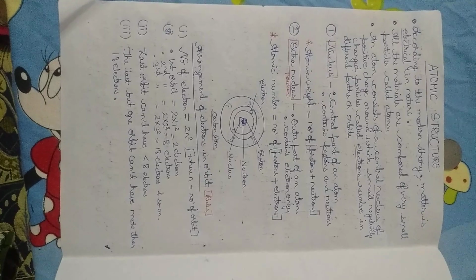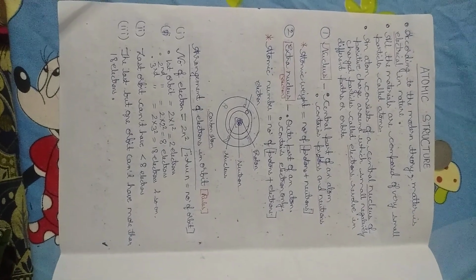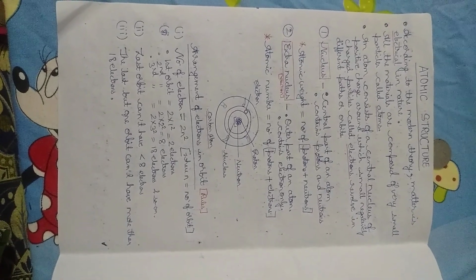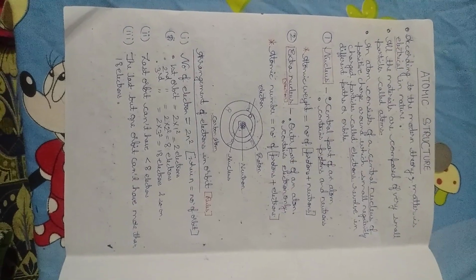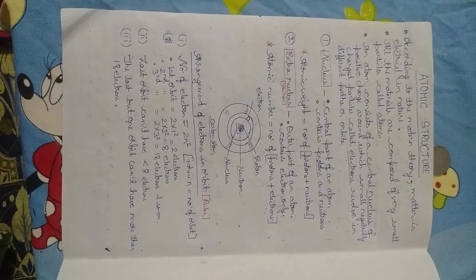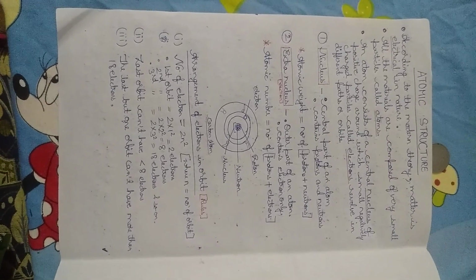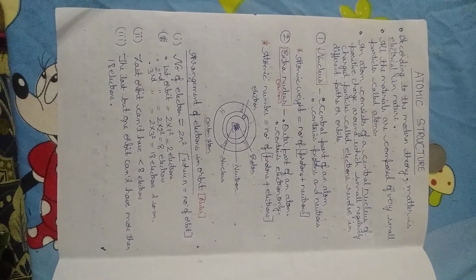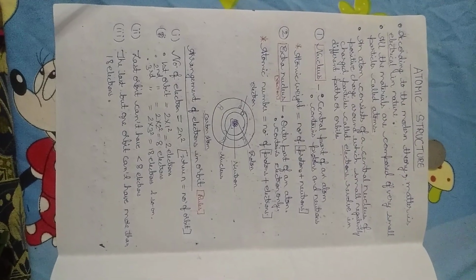According to modern theory, matter is electrical in nature. All materials are composed of very small particles called atoms. An atom consists of a central nucleus of positive charge around which small negatively charged particles called electrons revolve in different paths or orbits.